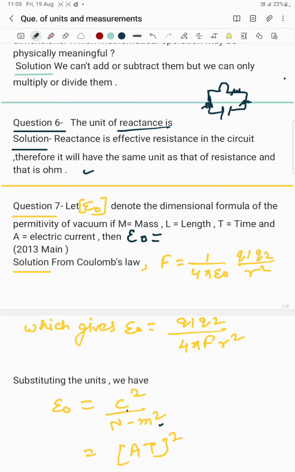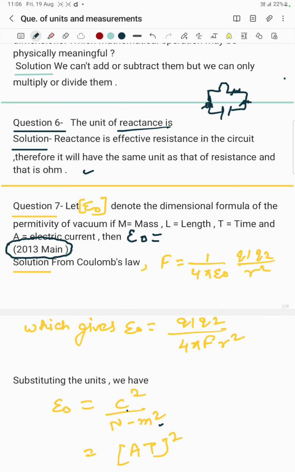This question appeared in 2013 JEE Mains, in the physics question paper. So let's calculate it. Before finding the unit of epsilon naught, we should know in which formula epsilon naught is used.